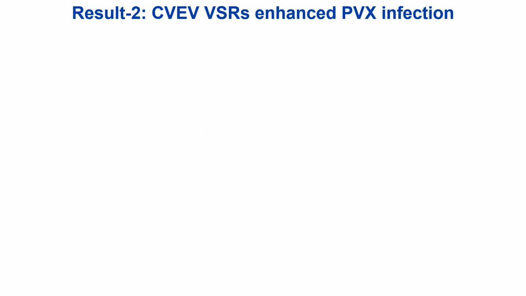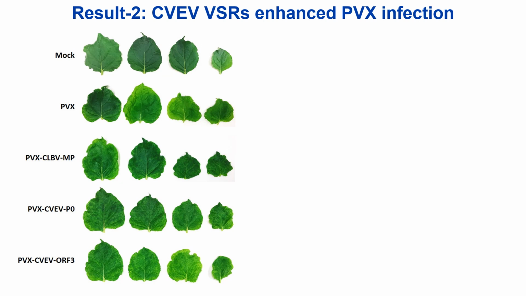Now on to the results of the PVX-based infiltration assays. As a reminder, we inserted the CVEV-P0 and the coat protein into a PVX-based expression vector to see whether these proteins could increase in planta PVX infectivity. As shown in these photos here, Benthamiana leaves expressing either P0 or coat protein in a PVX vector boosted PVX symptoms in infiltrated plants, in parallel with the CLBV movement protein positive VSR control, as well as the PVX wild type. These plants showed stronger mosaic and leaf distortion symptoms.